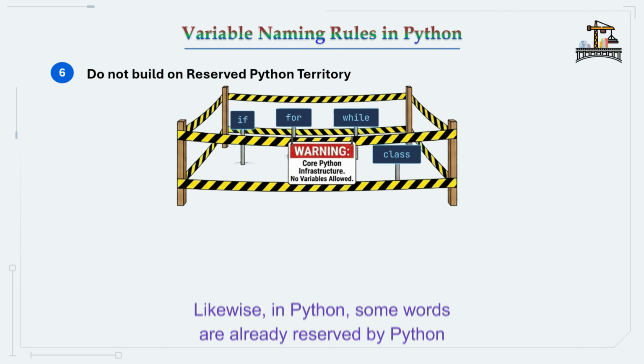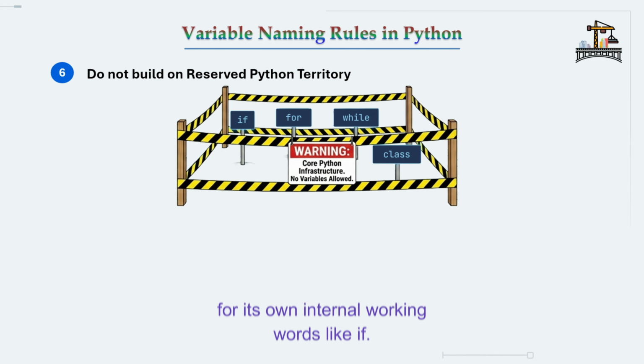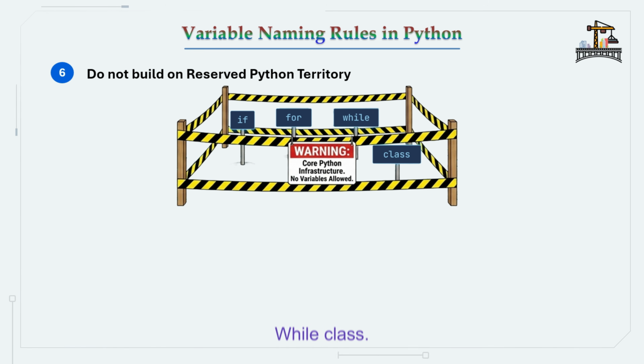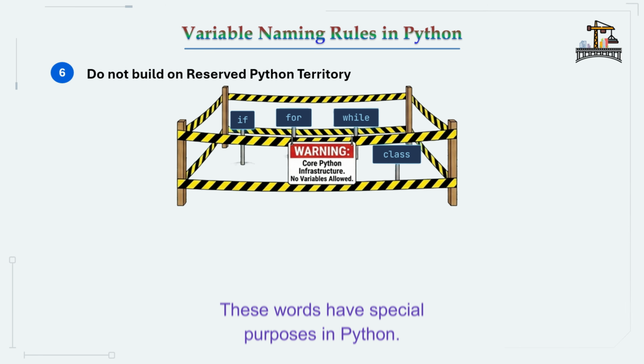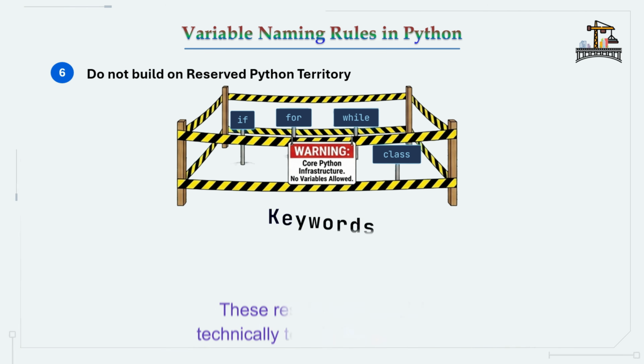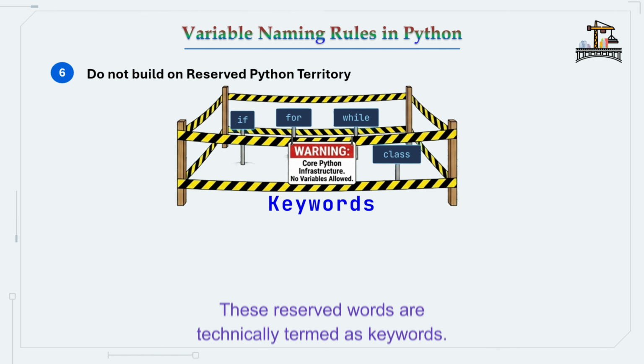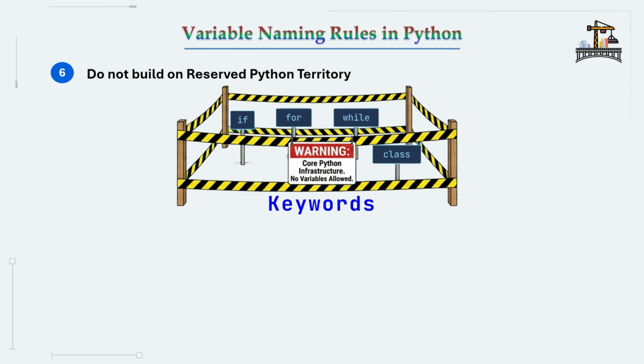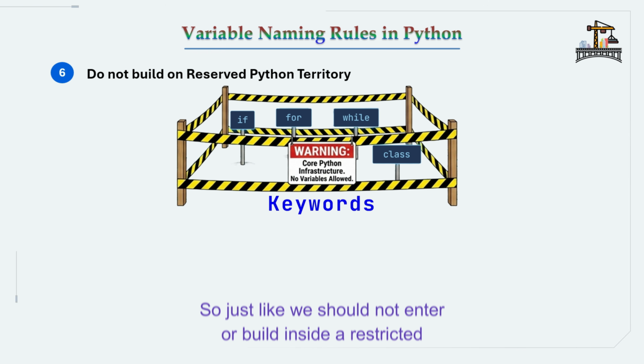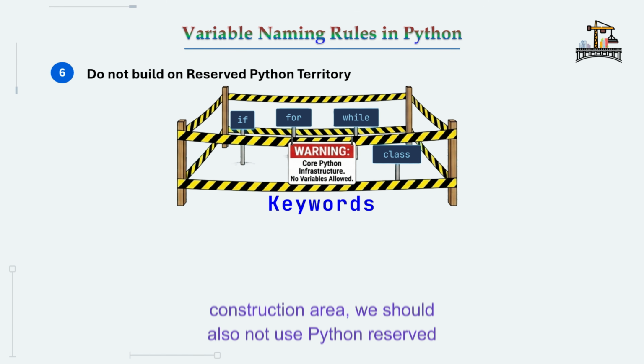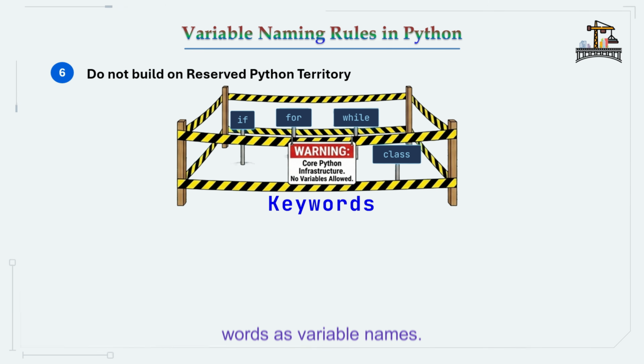Likewise, in Python, some words are already reserved by Python for its own internal working. Words like if, for, while, class. These words have special purposes in Python. These reserved words are technically termed as keywords. So just like we should not enter or build inside a restricted construction area, we should also not use Python reserved words as variable names.